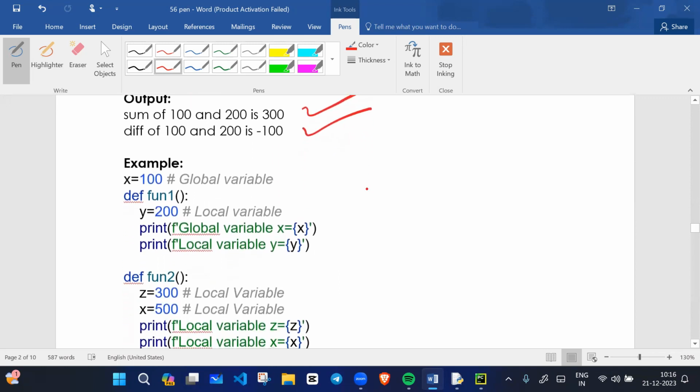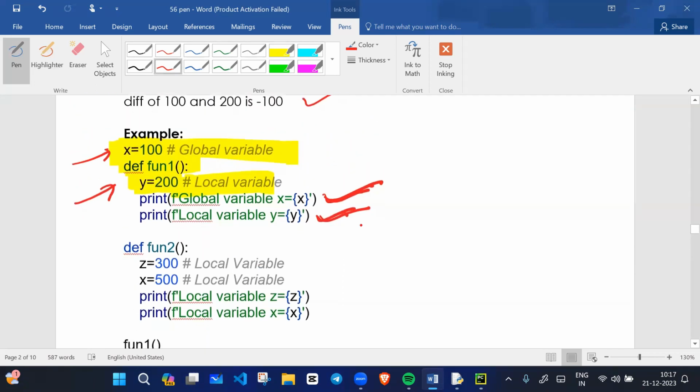For example, we have another global variable x equals 100, which is a global variable because it is defined outside the function. In function one we have y equals 200, which is a local variable because it is inside the function. This one is outside the function, this one is inside the function. So y is a local variable. If I print x here, it prints the global variable. If I print the local variable, I will simply write its name. Here 100 will print and here 200 will print.